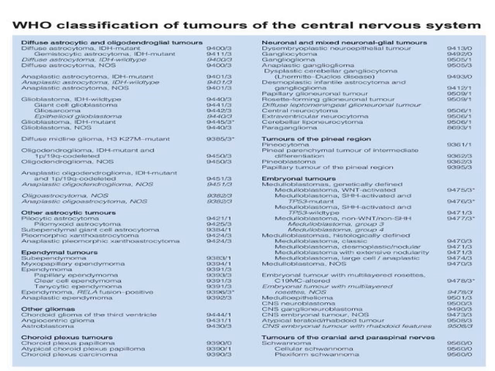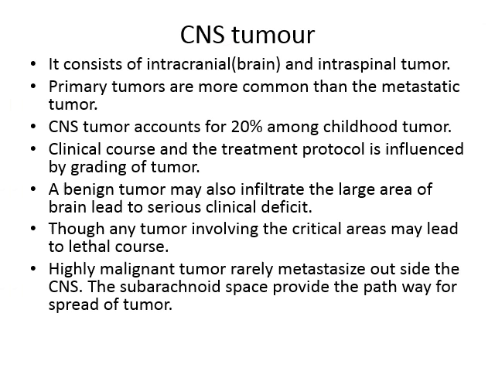There is astrocytic tumor, ependymal tumor, glial tumors, other glial tumors, choroid plexus tumors, neuronal and mixed neuronal glial tumors, tumors of the pineal region, embryonal tumors, and the tumors of the cranial and the paraspinal nerves. So, as a whole, this is the central nervous system tumors.